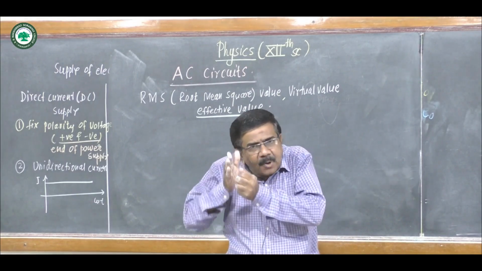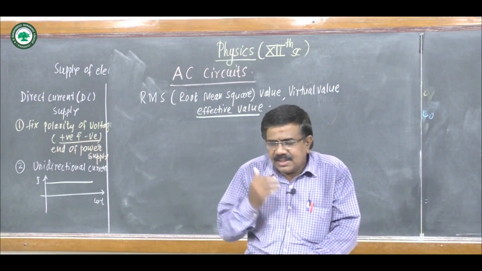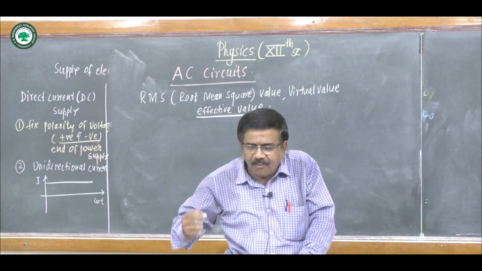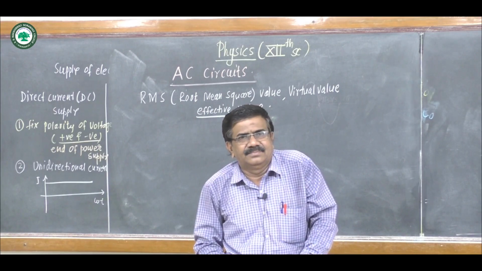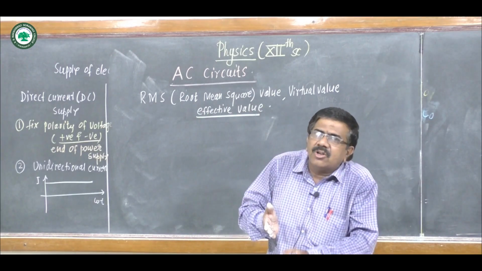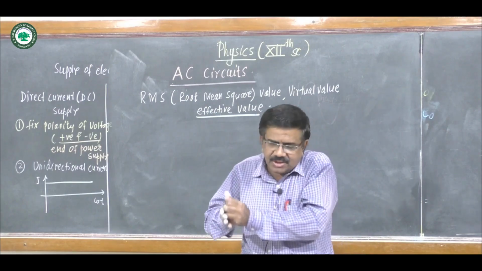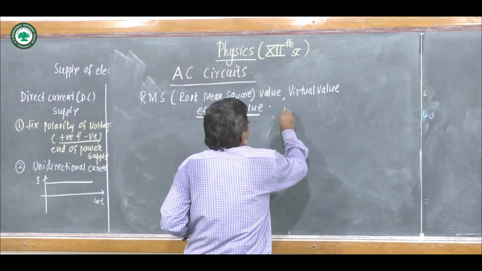So we use the property that does not depend on change in direction of AC voltage or current, and that property is the heating effect of electric current.